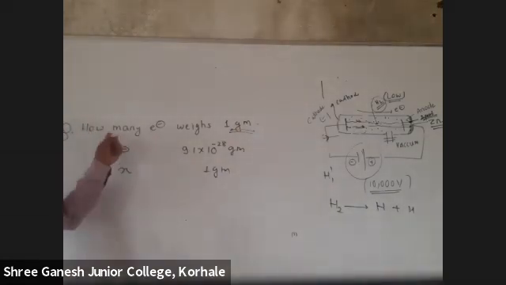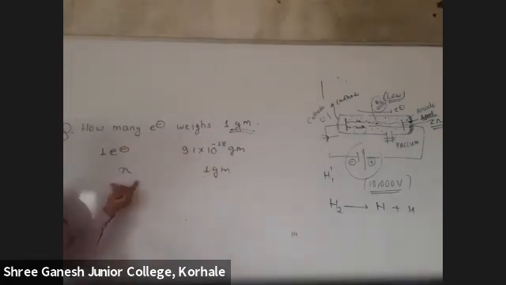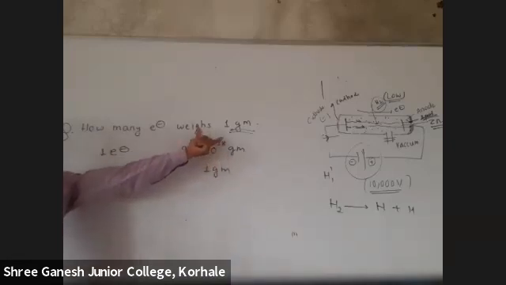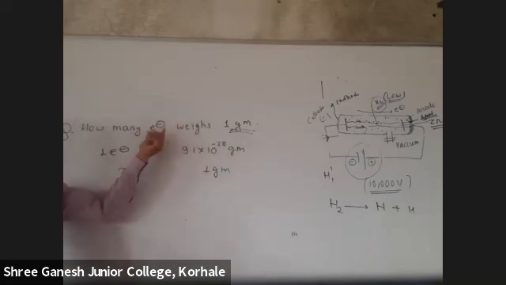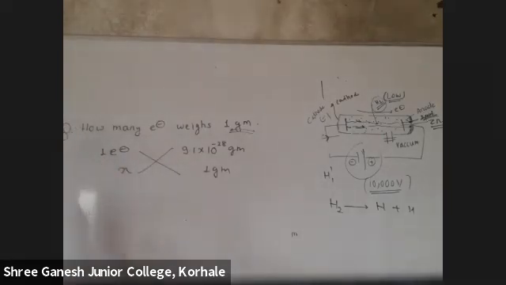They are asking how many electrons. One electron has weight 9.1 into 10 raised to minus 28 gram. Here it is 1 gram. If you cross multiply, you'll get the number of electrons. What they are saying is: how many electrons weigh 1 gram? So here I'll put 1 gram, and if you cross multiply, you get the number of electrons. Understood how to solve this?